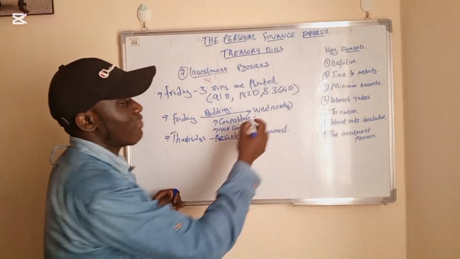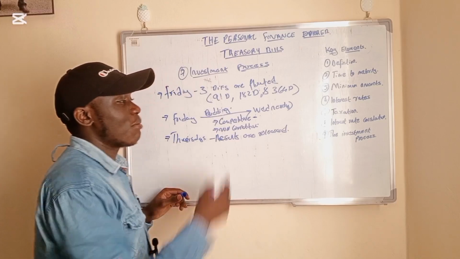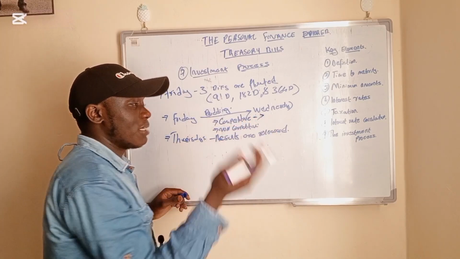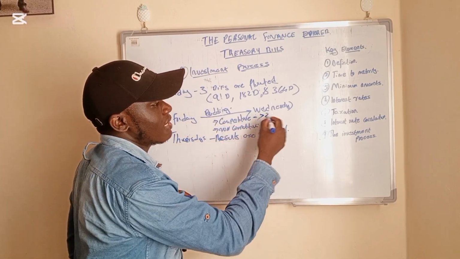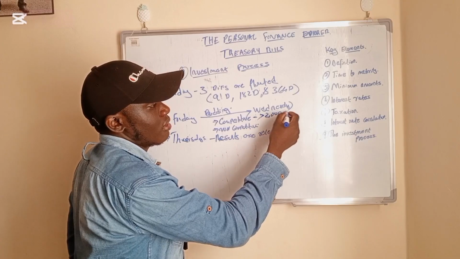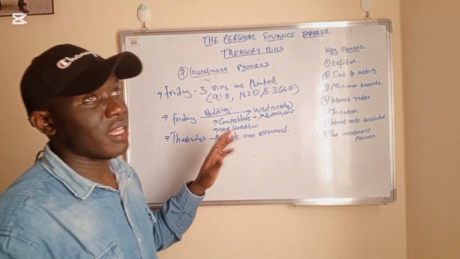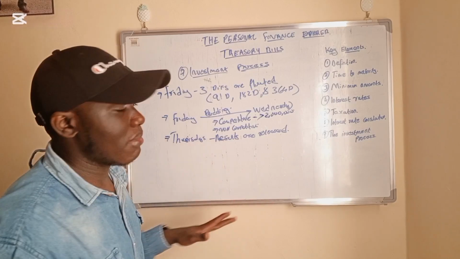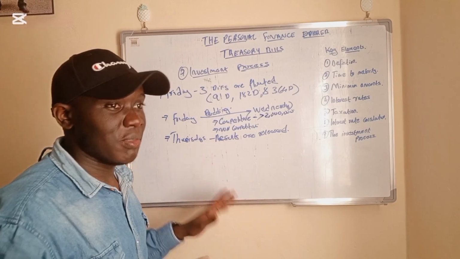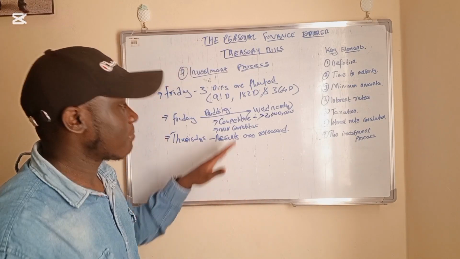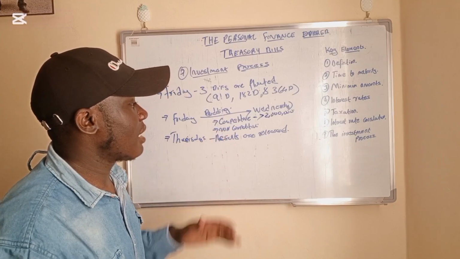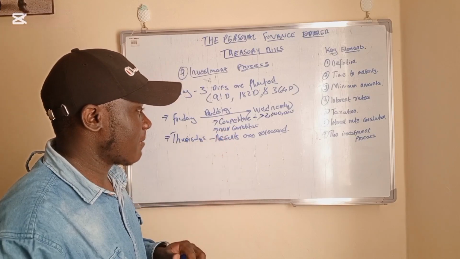And it is good to note that for you to participate in the competitive bid, you must be investing more than 2 million. So if you are investing less than 2 million, you have to go for the non-competitive bid. You just tell them the amount and let the interest be decided by the market forces.